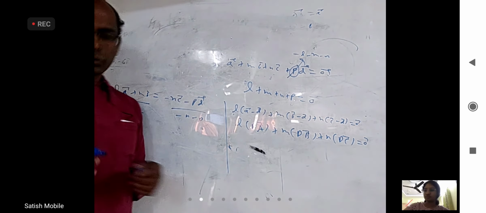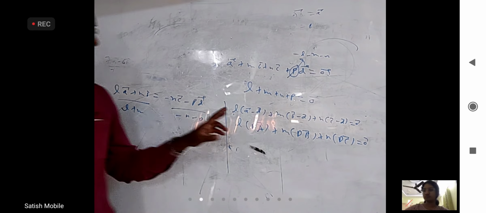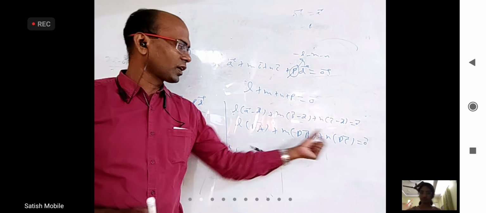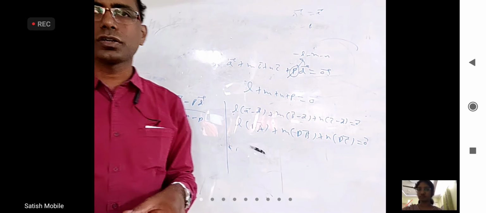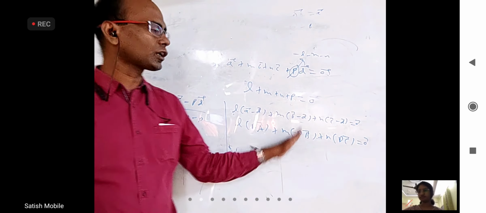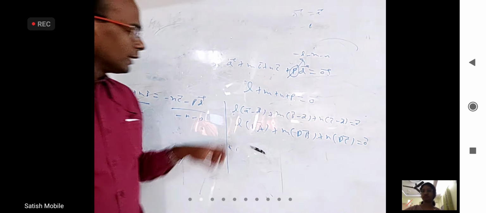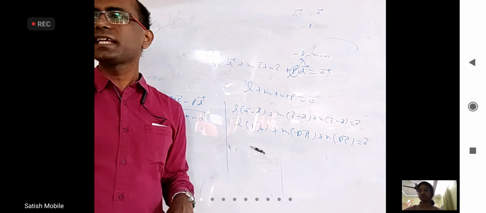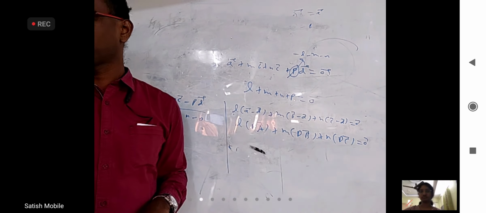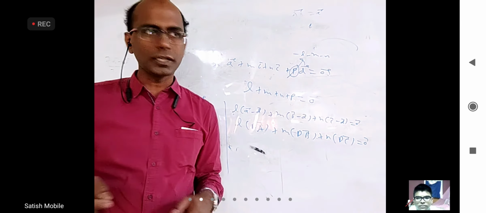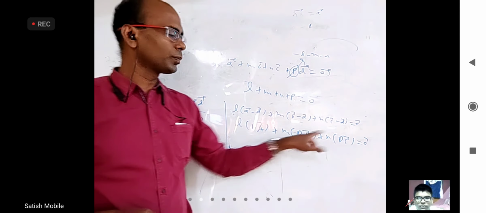Today only I was making the statement that if three vectors are there, one number into first vector, one number into second vector, one number into third vector, and you are able to get 0 bar, it means these three vectors are coplanar, because you are able to write one vector as a combination of the other two. If DA bar, DB bar, DC bar are coplanar, the points D, A, B, C are coplanar. I asked this question, how will you prove 4 points coplanar? Join one point to all other three. So here we join D to A, D to B, and D to C.